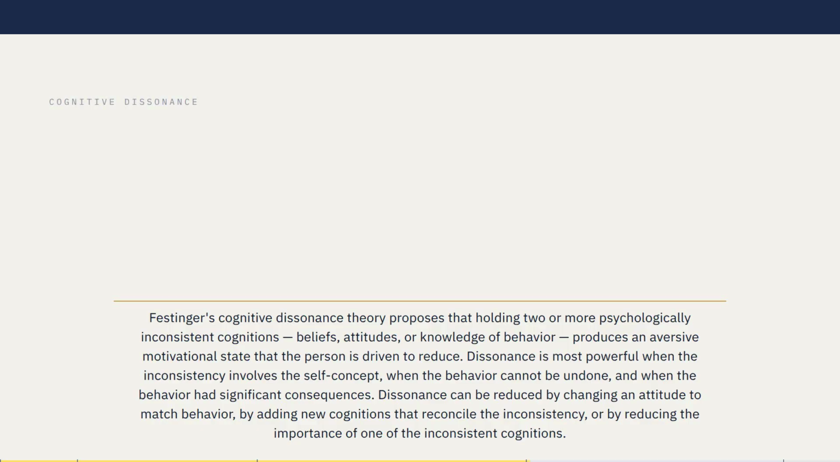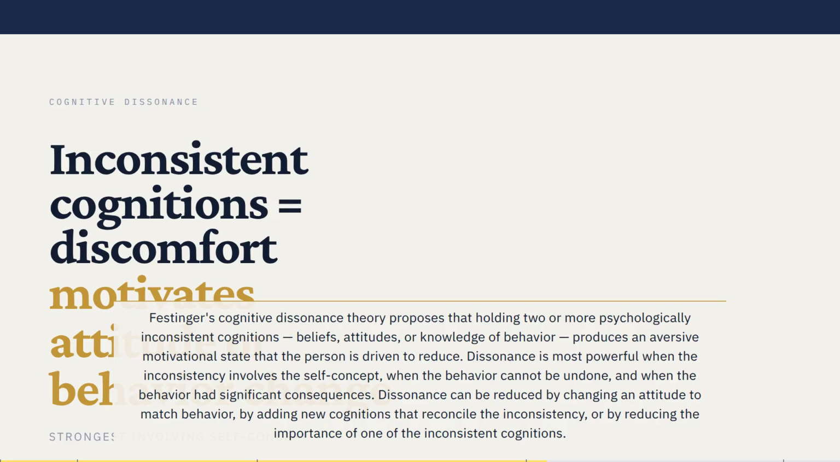Festinger's cognitive dissonance theory proposes that holding two or more psychologically inconsistent cognitions, beliefs, attitudes, or knowledge of behavior produces an aversive motivational state that the person is driven to reduce. Dissonance is most powerful when the inconsistency involves the self-concept, when the behavior cannot be undone, and when the behavior had significant consequences. Dissonance can be reduced by changing an attitude to match behavior, by adding new cognitions that reconcile the inconsistency, or by reducing the importance of one of the inconsistent cognitions.